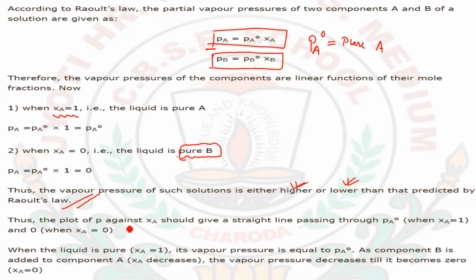So Raoult's law can be falsified in these particular conditions. Thus, the plot of P against XA should give a straight line passing through PA° when XA = 1 and 0 when XA = 0. When the liquid is pure, XA = 1 and its vapor pressure is equal to PA°. As component B is added to component A, the mole fraction of A decreases, so the vapor pressure decreases till it becomes 0 when XA becomes 0.